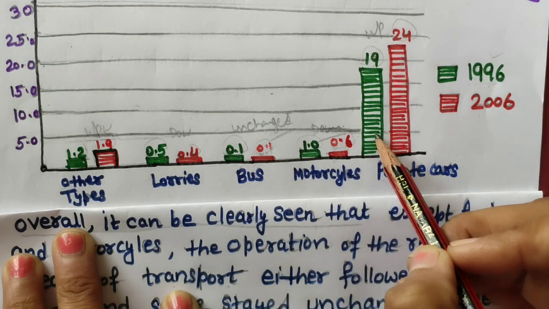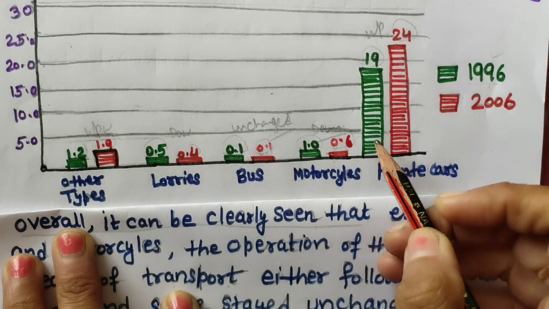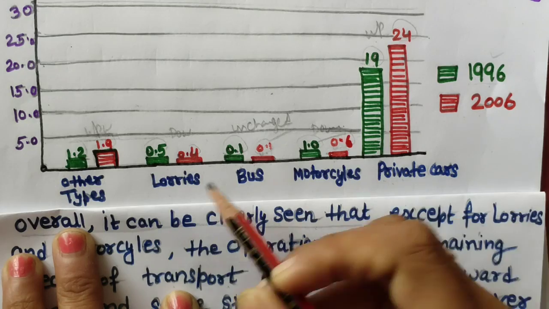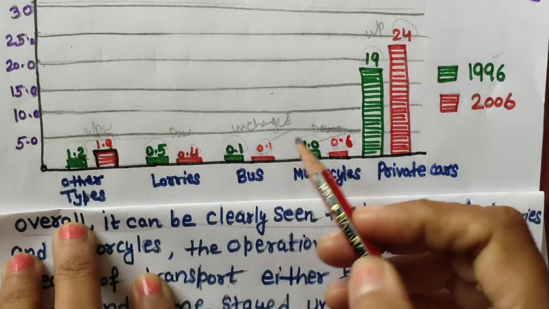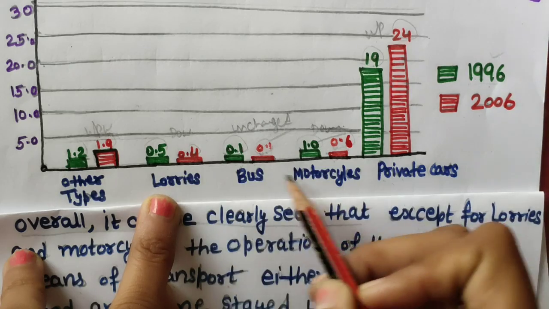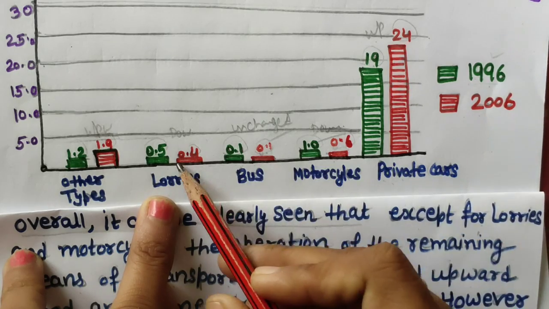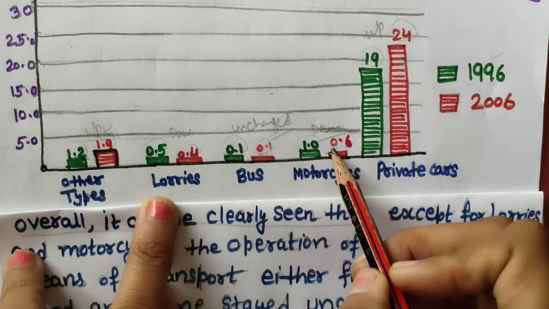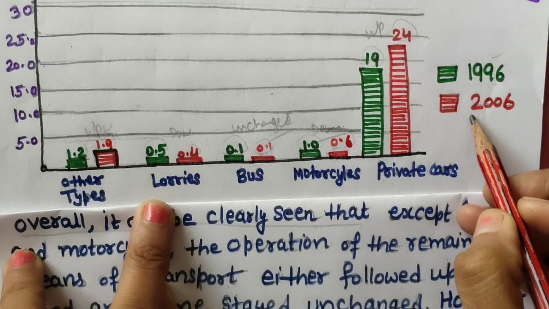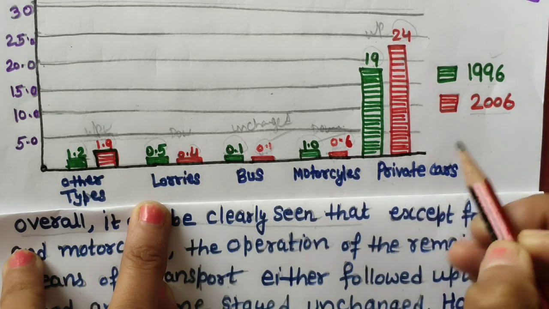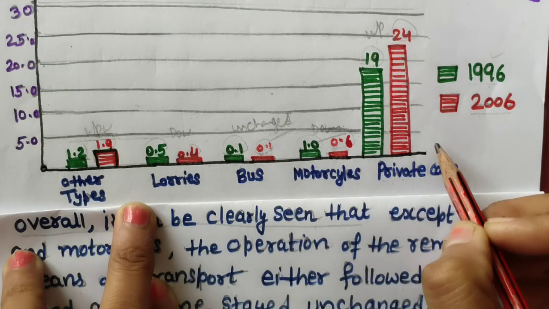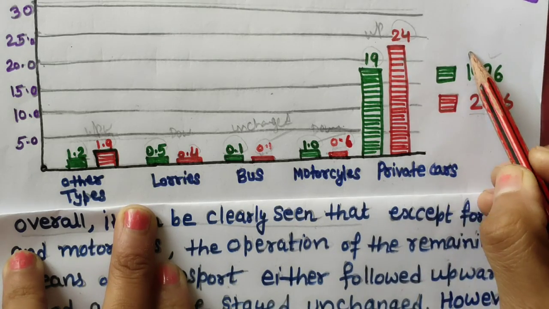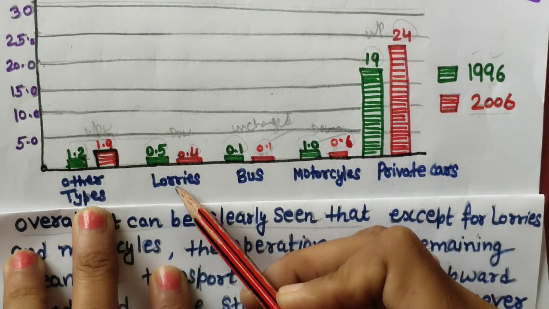Start with the private cars because this is the important data in this graph. And of course then you can explain like that, or somewhere you can combine these two categories also, because they are on the same downward trend. And in the second body paragraph you can use 2006, you can just tell about 2006.